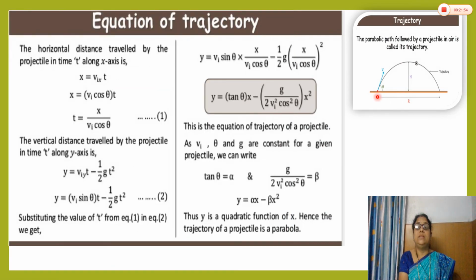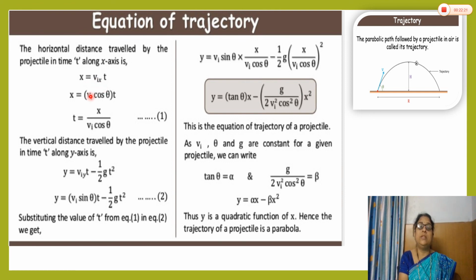Again we see this is the trajectory. The parabolic path followed by a projectile in air is called its trajectory. And how to find the equation of trajectory at a glance? You can take a screenshot of these equations, or you can find the same notes in your book also. How to calculate the equation of trajectory? Again I describe here. First we take the horizontal distance. Distance is equal to velocity into time.